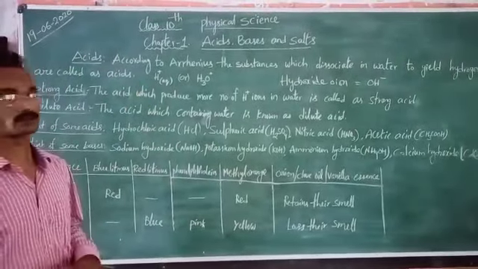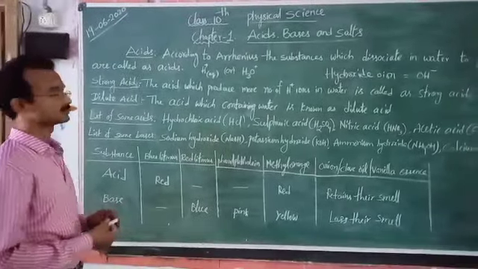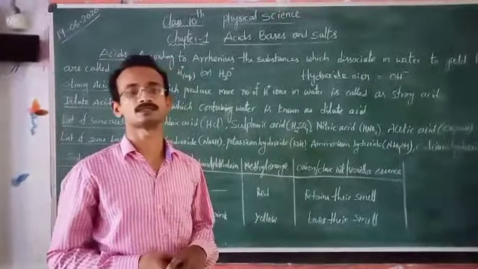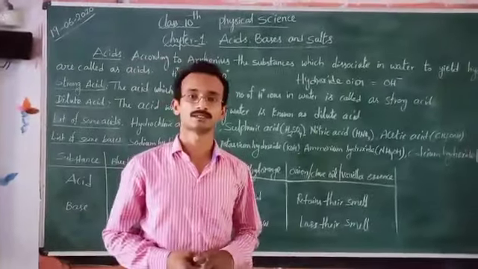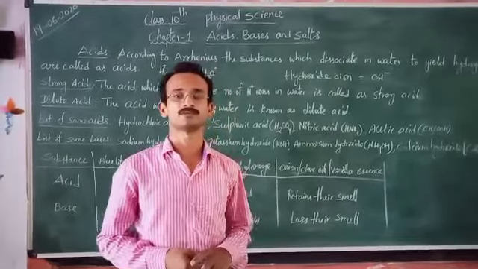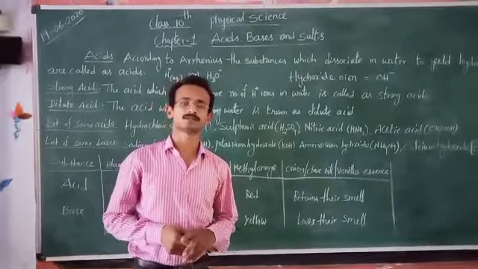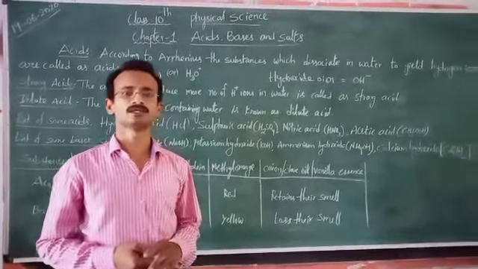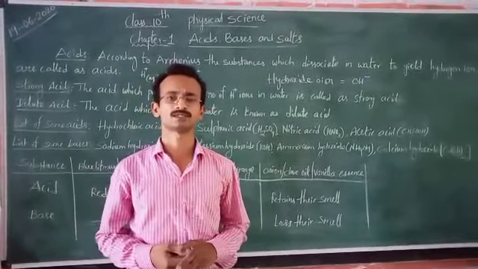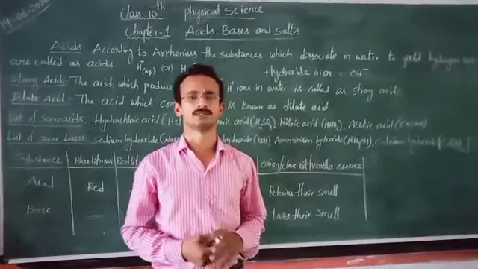Here we come across some words like strong acid, weak acid, dilute acid, concentrated acid. Strong acid is nothing but an acid that produces more H plus ions in water. If an acid produces fewer H plus ions in water, it means weak acid. Similarly, dilute acid means the acid containing water. Concentrated means the acid containing no water. That is what concentrated and dilute mean.